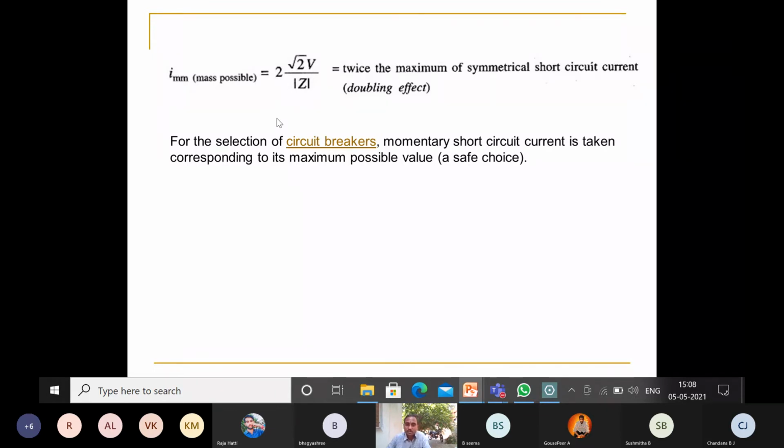For the selection of a circuit breaker, this term is important. IMM, the momentary short circuit current, is taken corresponding to its maximum possible value. That is called a safe value, a safe choice. So this is the derivation. This is an important derivation of the transmission line. Is it clear to everyone?